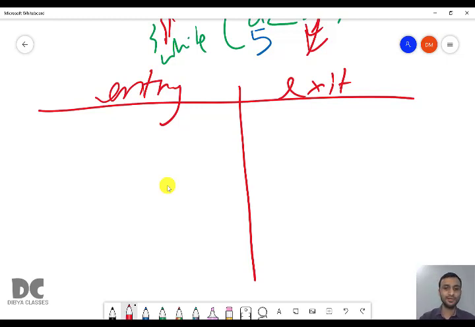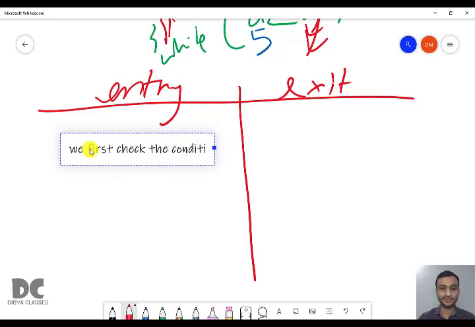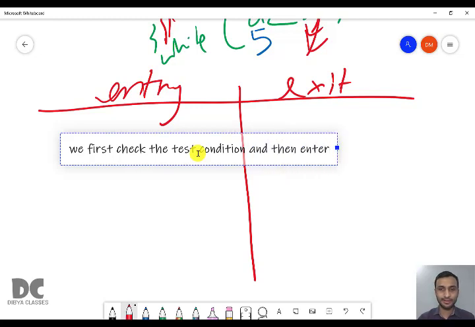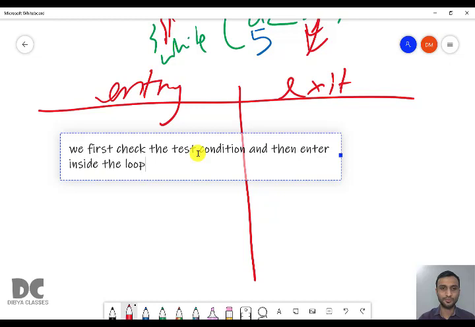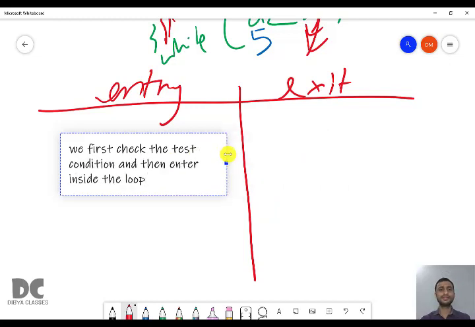So in entry control, we first check the test condition and then enter inside the loop, or inside the body of the loop. We first check the test condition and then enter inside the body of the loop.